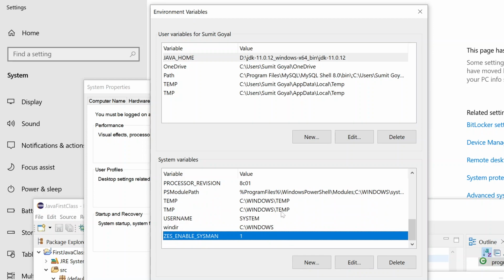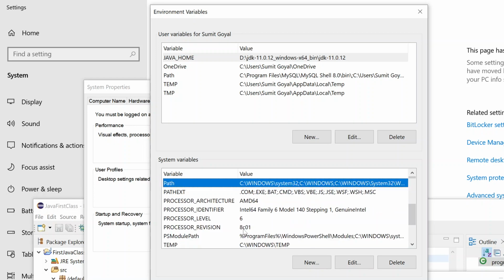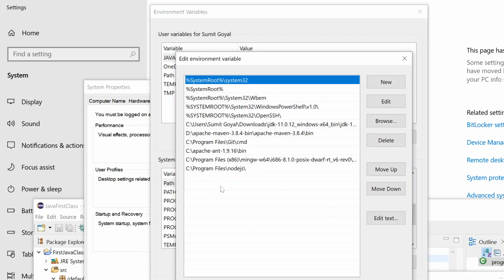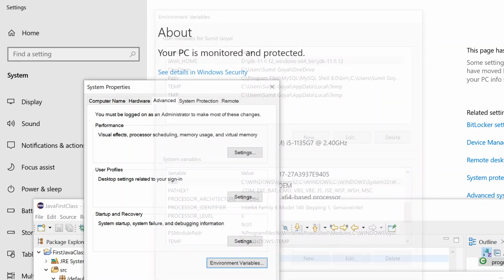Okay, so I will do one thing because I'm not seeing it. So I will also make this change to this one only. This one I will delete because now I'm not having version 11. I've just downloaded version 12, so let me delete it, and instead let me paste this newly downloaded one, right? So I will click on OK and then click on OK.